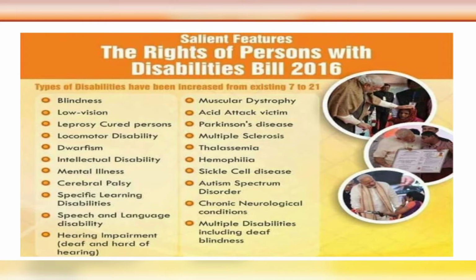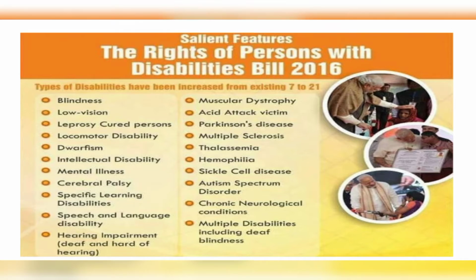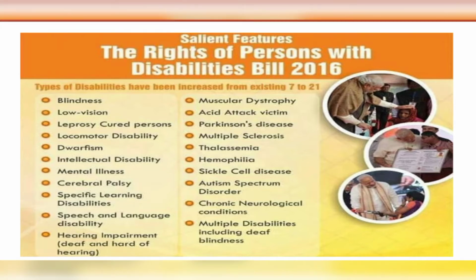Now let me dig further into this act. So what happened is that we had one act which is the Persons with Disabilities Act 1995. But in 2007, India became a signatory of the United Nations Convention on the Rights of Persons with Disabilities. So pressure was on the Indian government to enact an act which is compatible with the international treaty. Hence the Indian government came with the Rights of Persons with Disabilities Act 2016. Now let me discuss the salient features of this act.